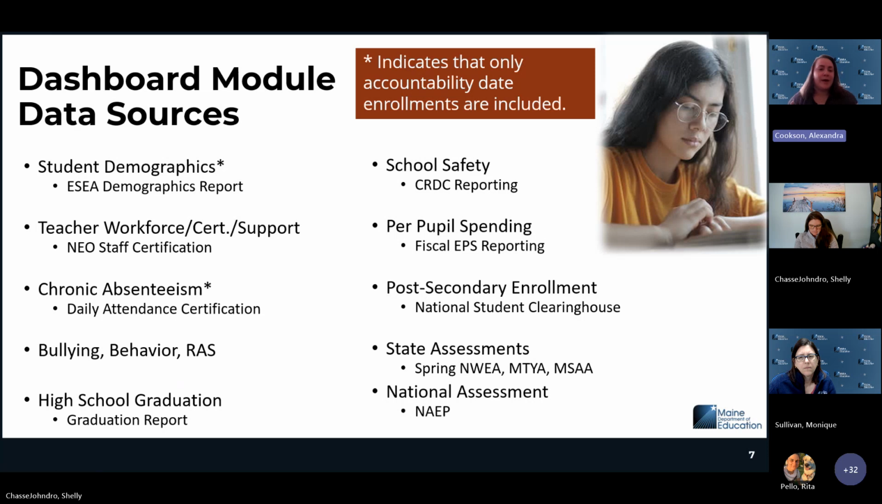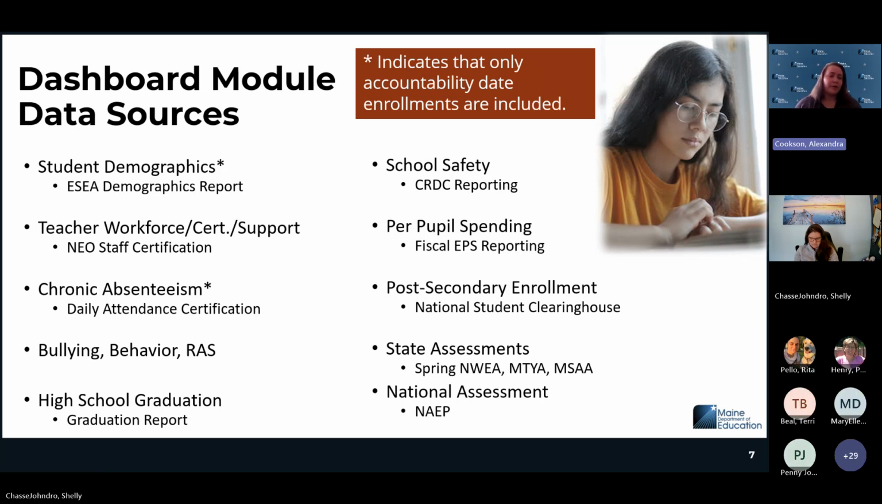So the dashboard has multiple different modules that are available. These are the data sources that are providing the data that go into each of those modules. So student demographics is based on the data collected in ESSA demographics reporting. Teacher and workforce, certification data, all of that information that we collect from staff is based on the NEO staff certification that's provided in November.